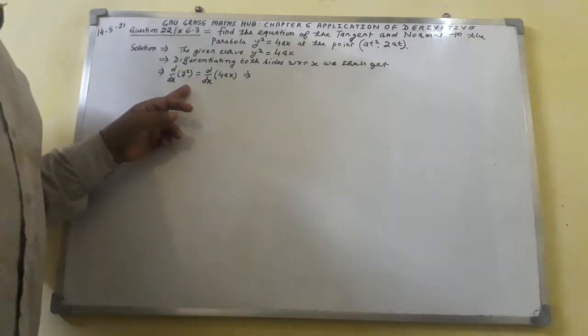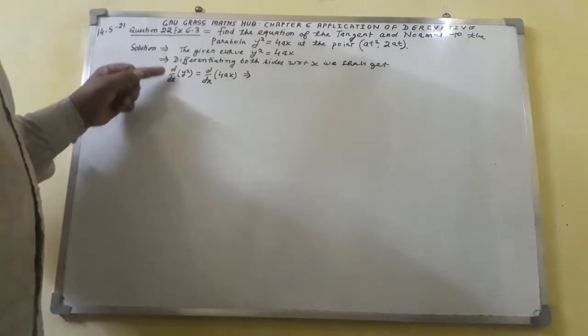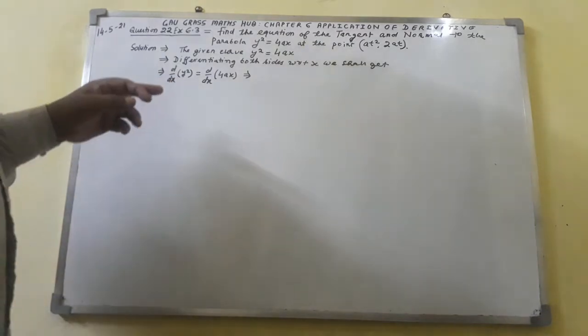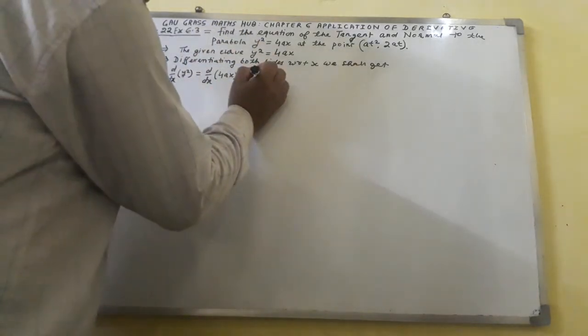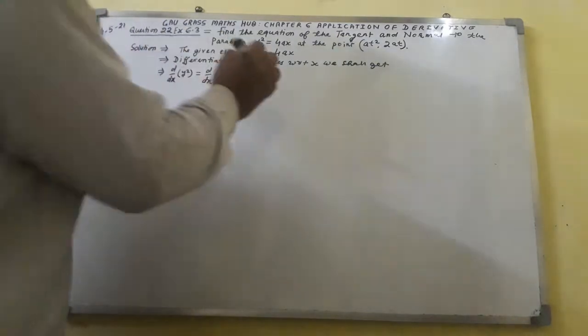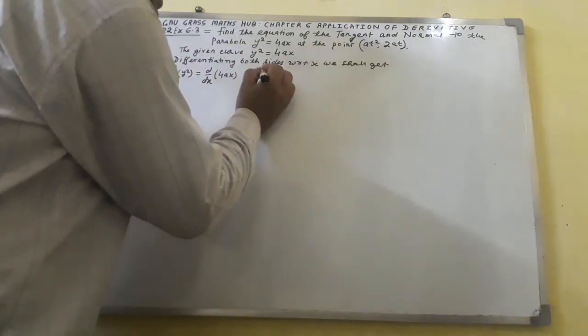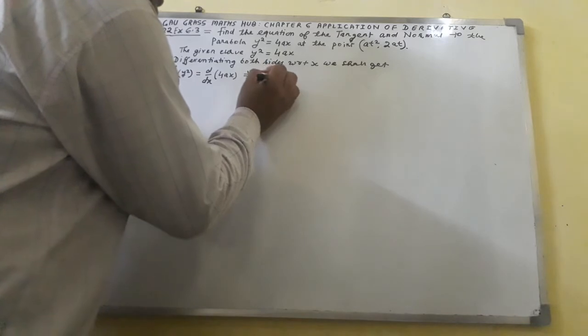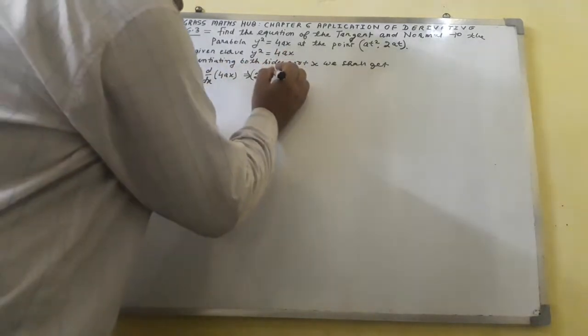For time being, let y equal to x; d over dx of x square comes out to be 2x. So here I shall write 2, and in place of x I shall write y, dot dy over dx.